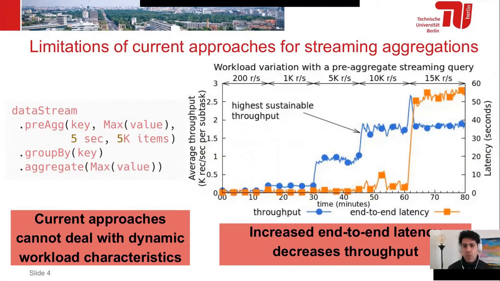We increase the workload, and at some point the end-to-end latency starts to increase, even with a pre-aggregate transformation before the shuffle phase. A common solution is, of course, to restart the query with a new parameter on the pre-aggregate transformation. However, this is not desirable for stream pipelines.